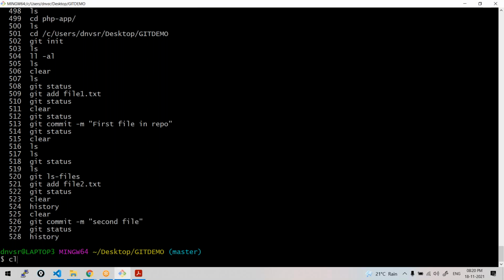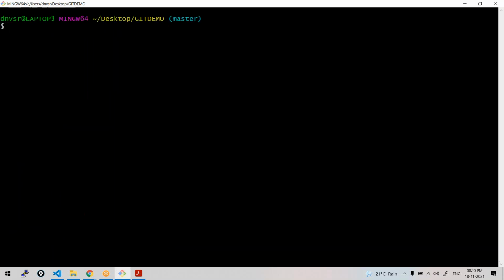Till now, how many times have we run the commit command? 2 times, right? Like I said, every commit will generate a commit ID, an alphanumeric hash code. You can see them with git log.